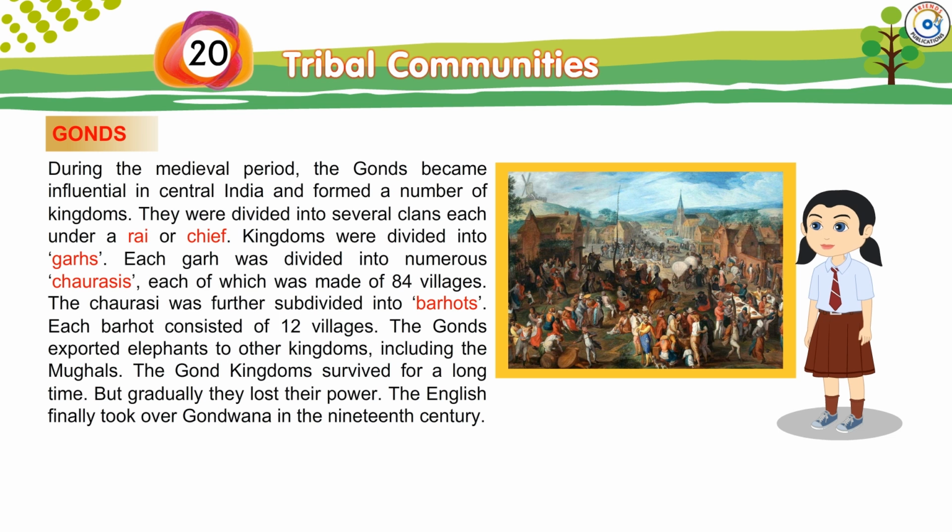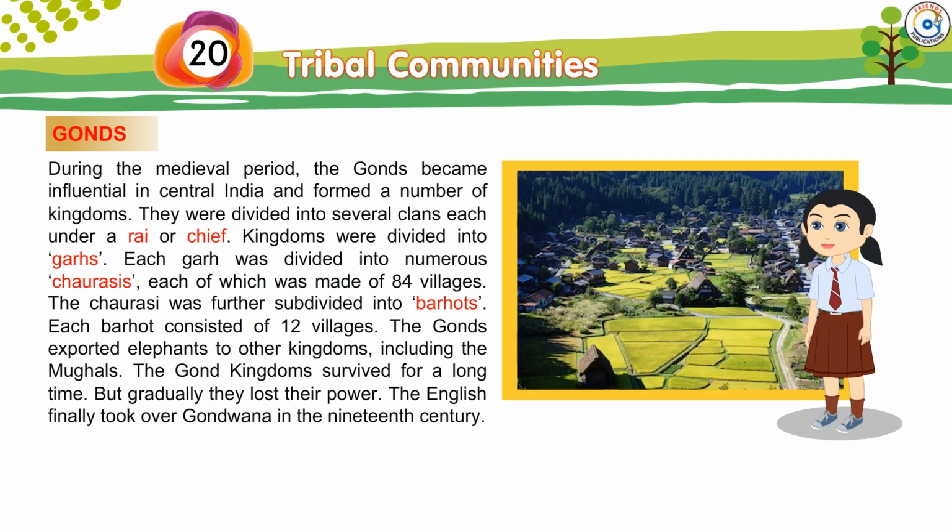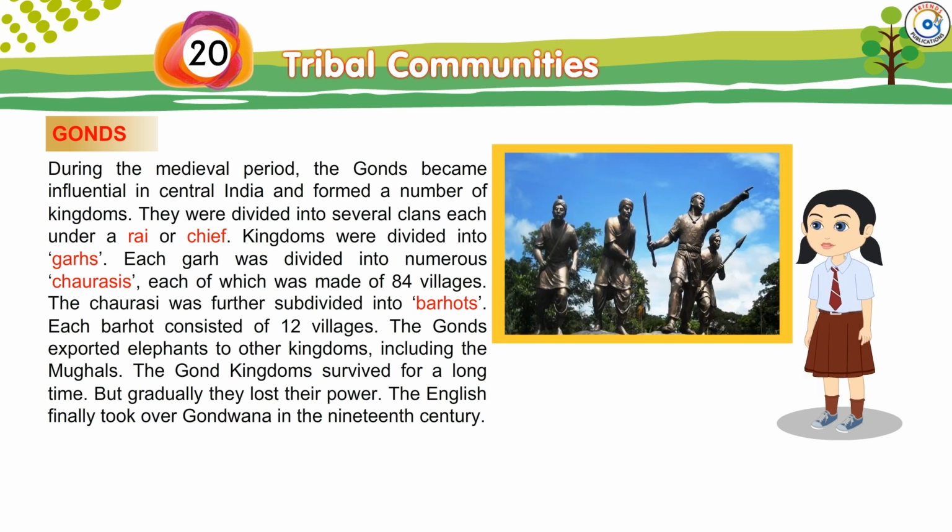During the medieval period, the Gonds became influential in central India and formed a number of kingdoms. They were divided into several clans, each under a Rai or chief. Kingdoms were divided into Garhs. Each Garh was divided into numerous Chaurasis, each of which was made of 84 villages. The Chaurasi was further subdivided into Bharots. Each Bharot consisted of 12 villages.